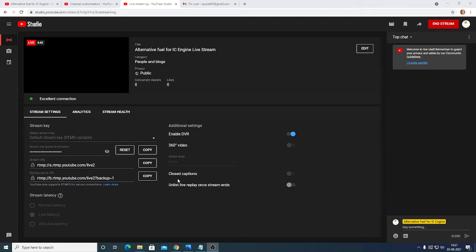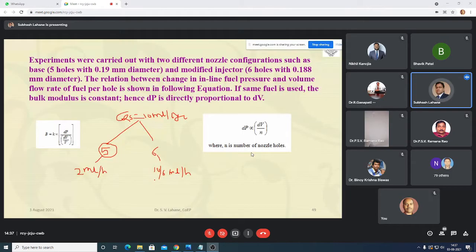If the fuel quantity per hole is less, what will happen? I already told you that fuel momentum will be less, so spray penetration will be less. Spray penetration less means air momentum will be more, which means it will be easily mixed with the fuel, and there will be better atomization and vaporization.